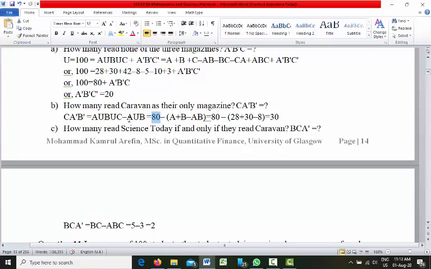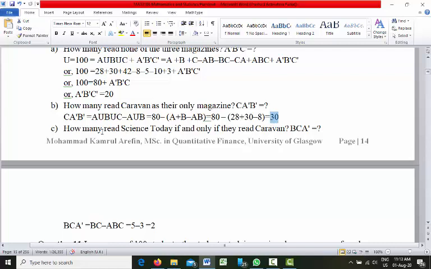And A union B, the formula for A union B is equal to A plus B minus AB. So if you put the values of A, B and minus AB there, and if you calculate, you will see that C A prime B prime is 30. That means the number of families or number of readers who read only Caravan is 30.